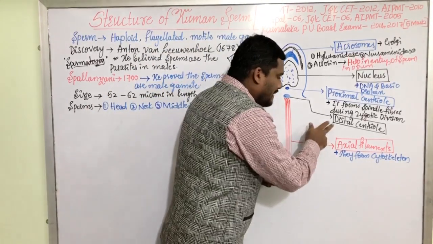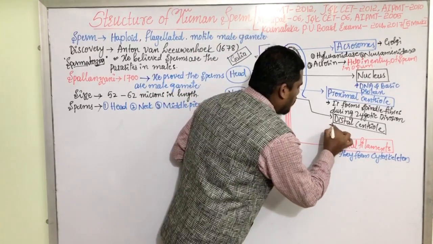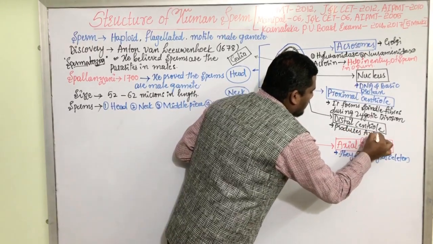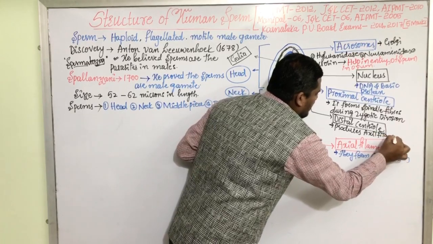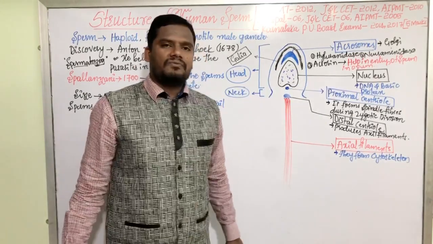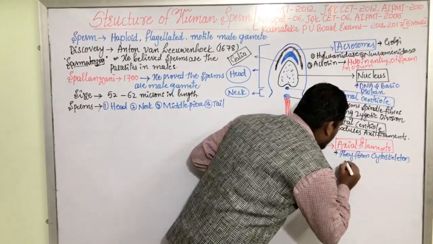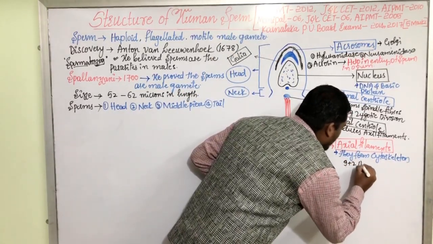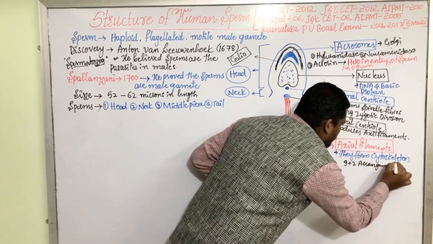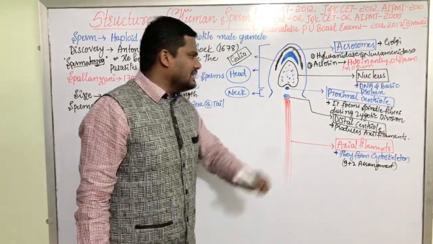Now, can you tell me the function of the distal centriole? The distal centriole produces axial filaments, whereas the proximal centriole forms the spindle fibers during the zygotic divisions. Then these axial filaments have a 9+2 arrangement. The 9+2 arrangement is very, very important for competitive exams.